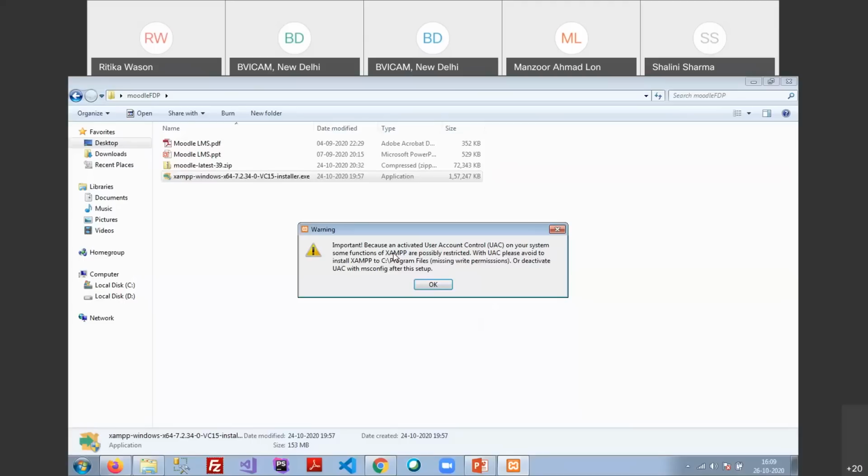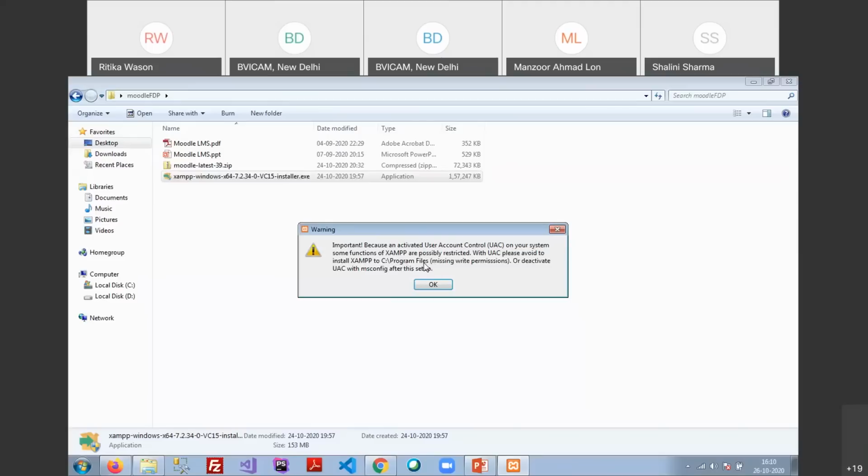First you have to accept this one. That is just a warning that tells you about C drive XAMPP. If you want to install XAMPP, then you have to select a path which does not have any space in between the path. For example, you can see here C program files.